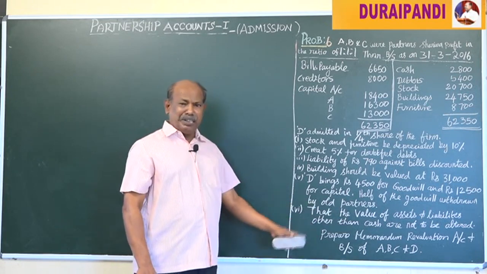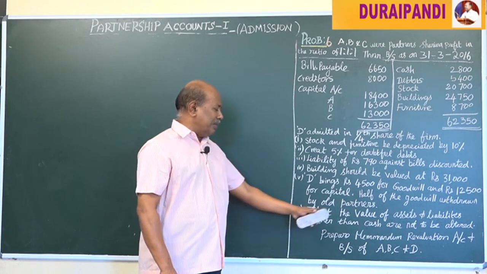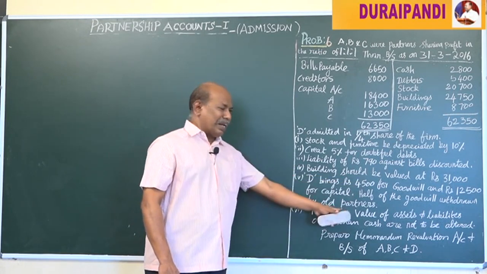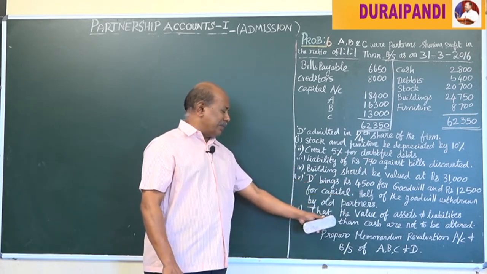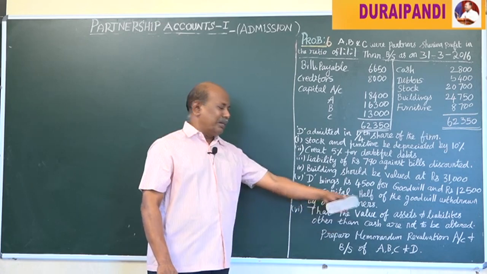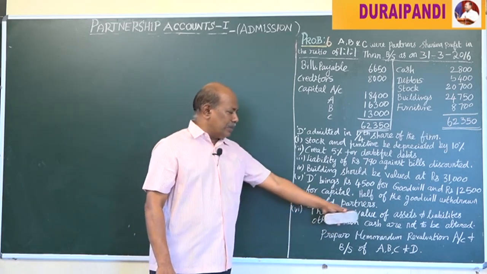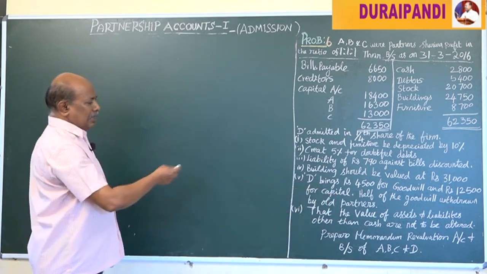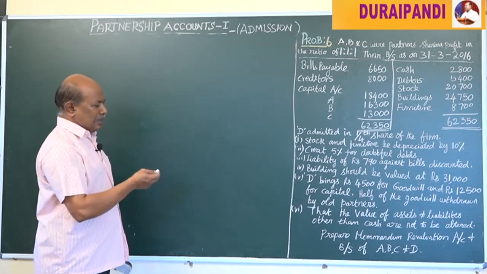The memorandum revaluation account should be prepared only when the values of assets and liabilities other than cash are not to be altered. How are we going to prepare it? First we prepare the revaluation account, then the memorandum revaluation account.